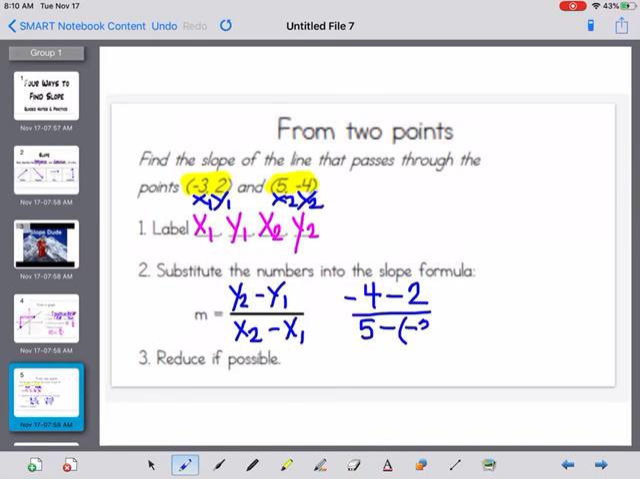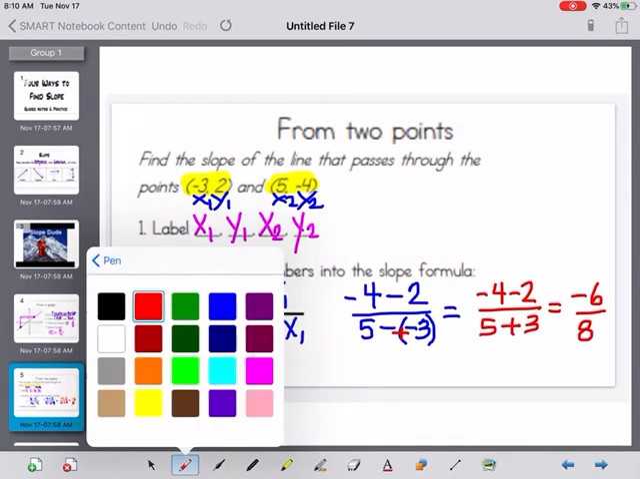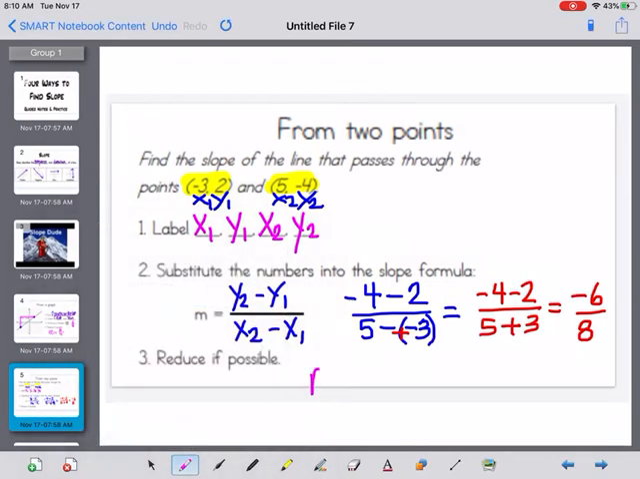So we have 2 negatives now, and we know that 2 negatives make a positive. So we have -4 minus 2, and now we have 5 plus 3, because our 2 negatives make that positive. And -4 minus 2 is -6, and 5 plus 3 is 8. And then number 3 says reduce if possible, and we can reduce our slope. So we're going to have m equals, because m is our variable that introduces the slope, -3 over 4. So our slope is -3 over 4.